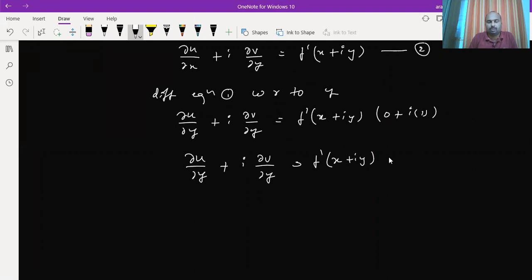Now I will divide this above equation by i. So if you divide by i, it will be 1 by i into del u by del y plus del v by del y is equals to, here i gets cancelled, we'll get f dash of x plus iy.